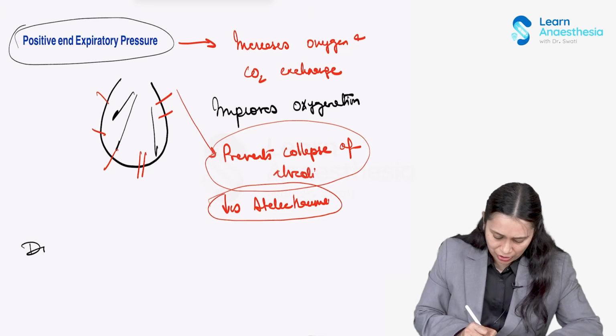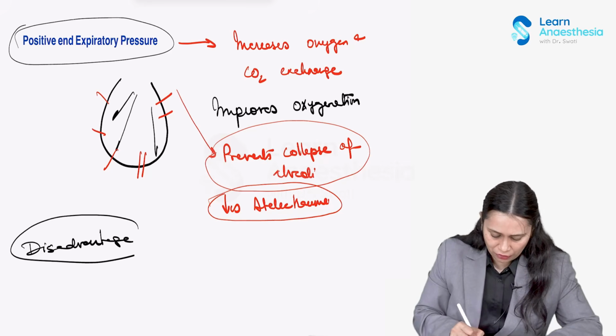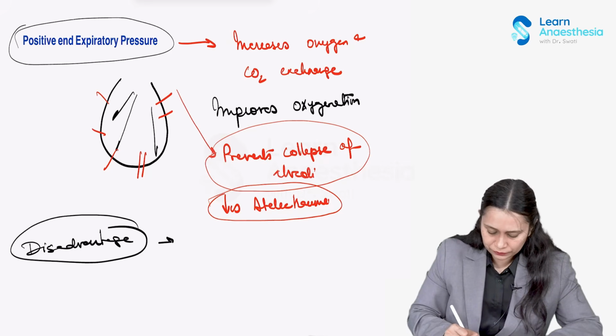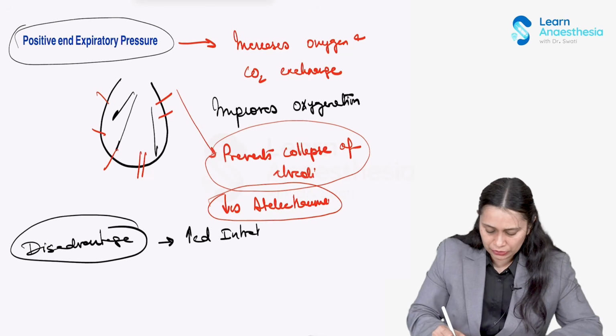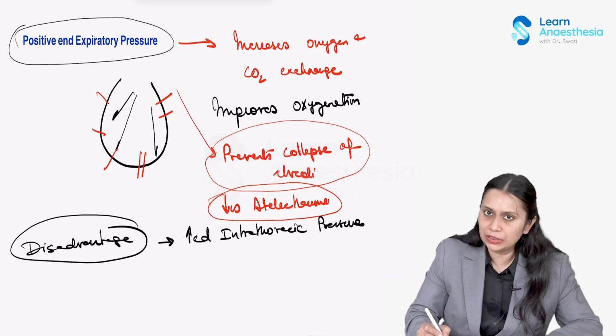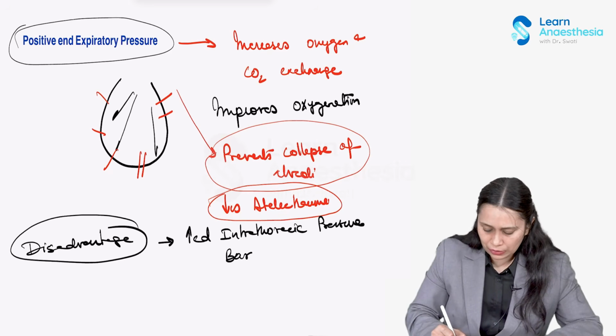So the disadvantages of PEEP are, number one, increased intrathoracic pressure, which can cause barotrauma. The other problem of PEEP is decreased venous return.